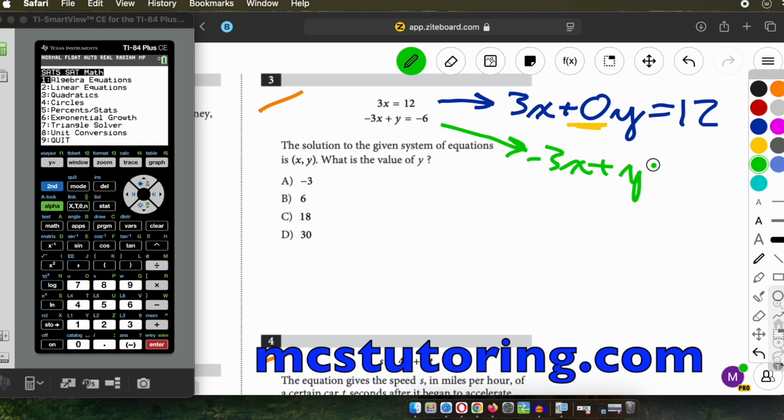One other thing I want to point out: see how we have a y here? If we don't have a coefficient, we assume it's 1. So I'm going to put a 1 there. These are going to be key here. This is the coefficient, that's the coefficient, and then that's the number.